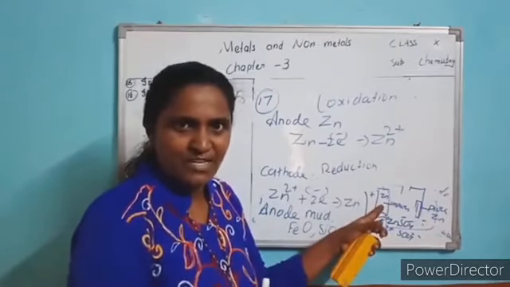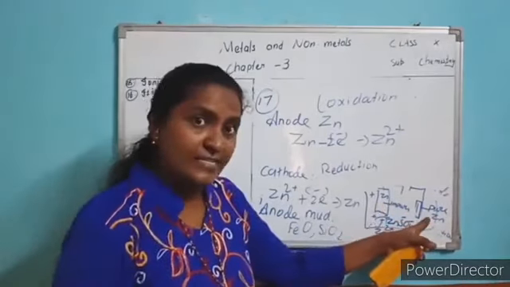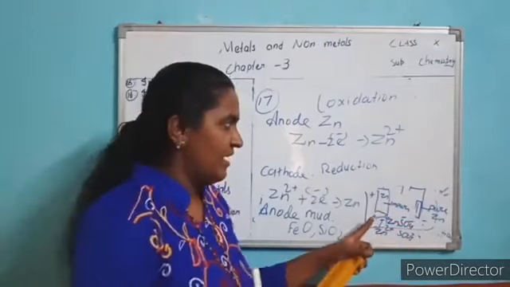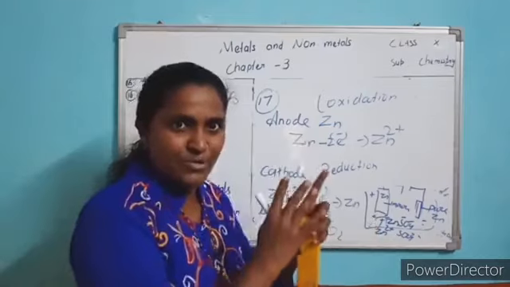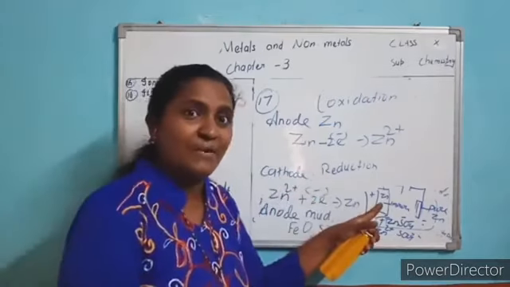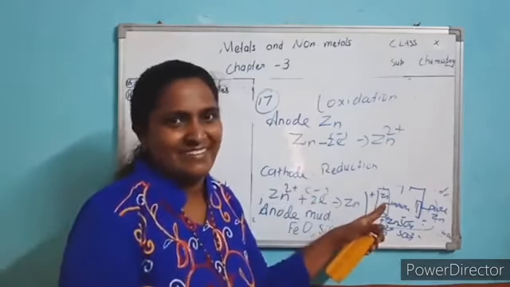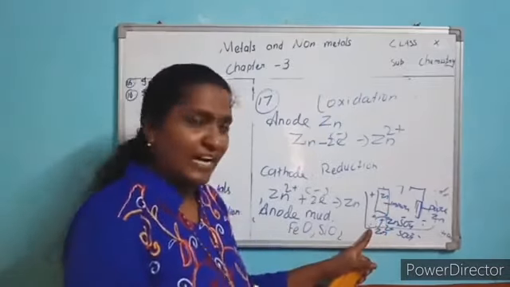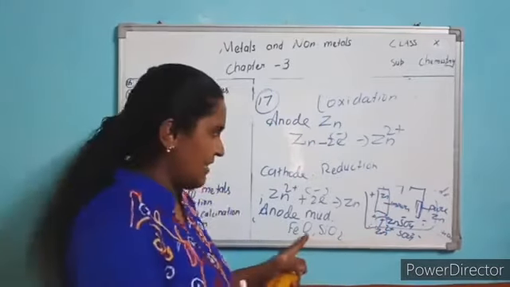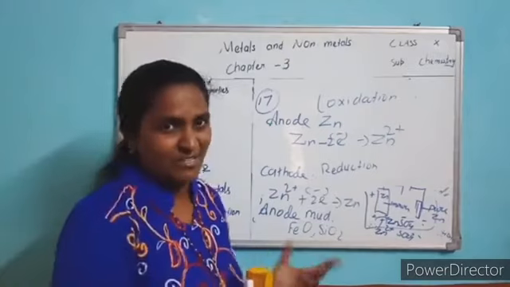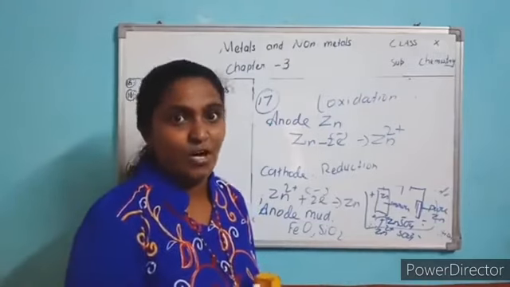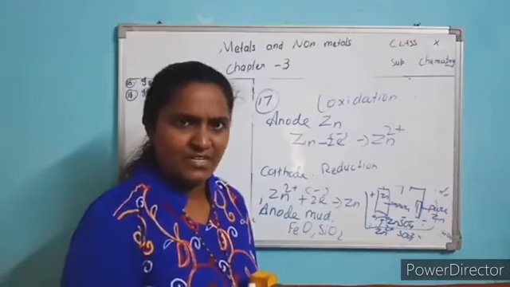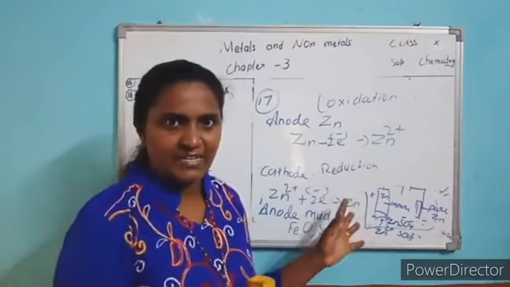So at the cathode you get pure zinc, and below the anode you get anode mud, the impurities which were present in this zinc, like ferric oxide, ferrous oxide, and silicon dioxide, gangue or matrix. Understood? I will repeat this in the next class.